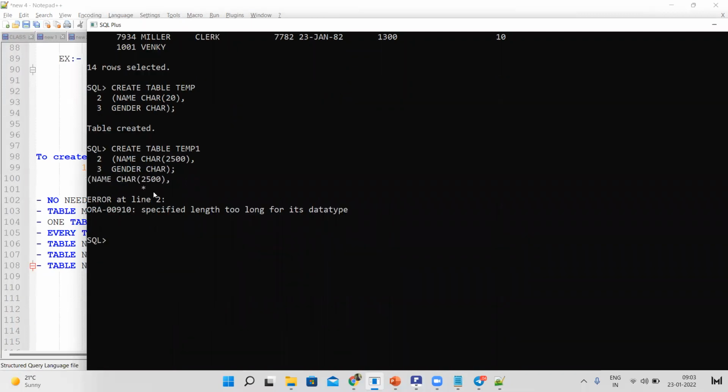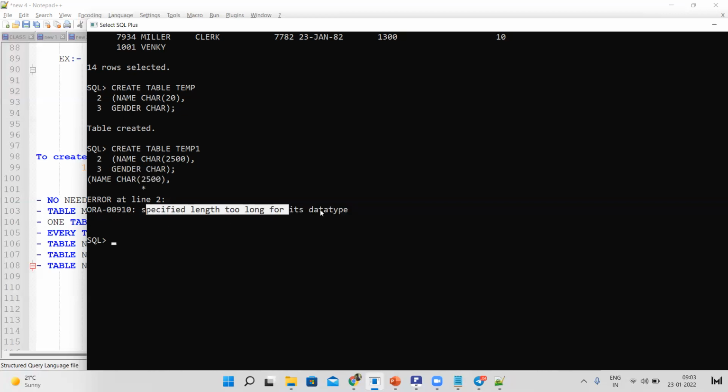Then you can ask. Here, see, "specified length is too long for its data type." Why is it raising this? For the character data type, the maximum size is only 2000 bytes, but we are declaring 2500 bytes. That's the reason it's raising that error.